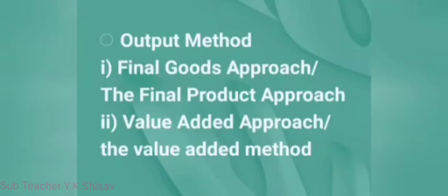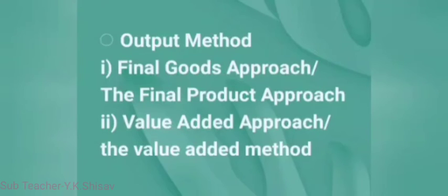Okay, students, we see next approach, value added approach. It is known as value added method. In order to avoid double counting, value added approach is used. According to this method, the value added at each stage of the production process is included.